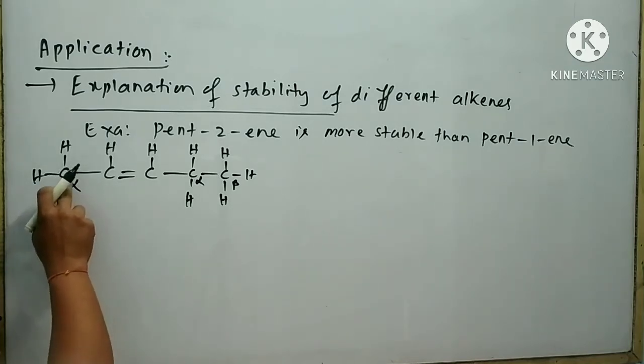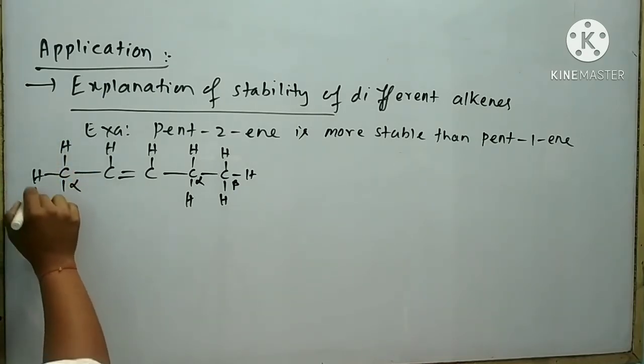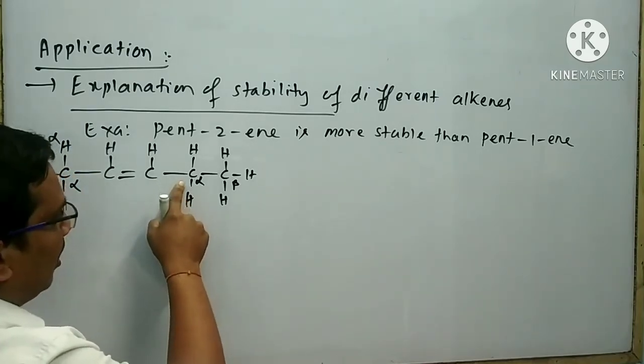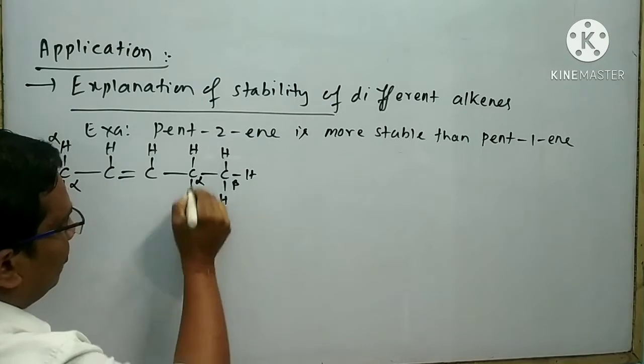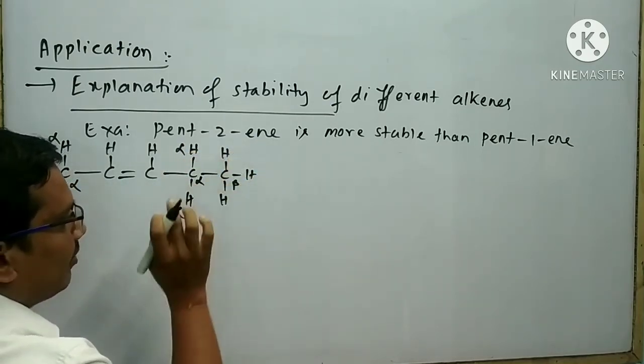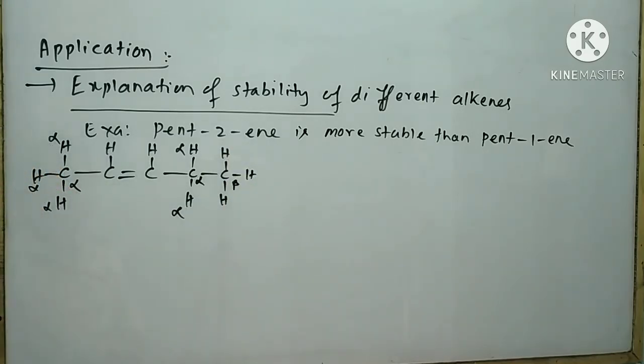Here an alpha carbon is present, so there are 3 alpha hydrogen atoms with this alpha carbon. Here another alpha carbon is present, so there are 2 alpha hydrogen atoms. Here a beta carbon is present, so 3 beta hydrogens are possible. According to the condition, 5 alpha hydrogens are present, so 5 hyperconjugated structures are possible.